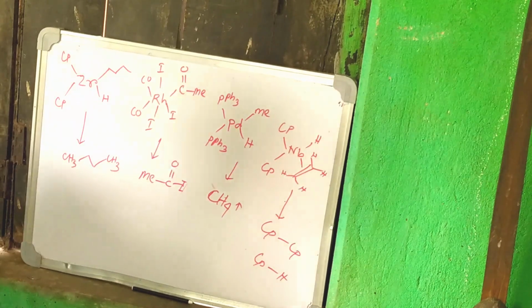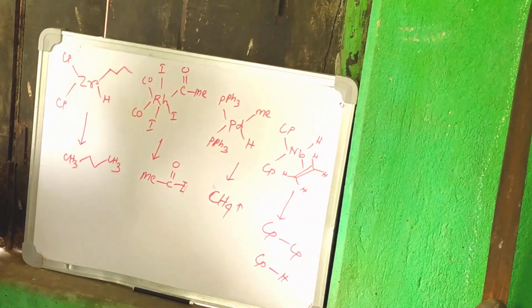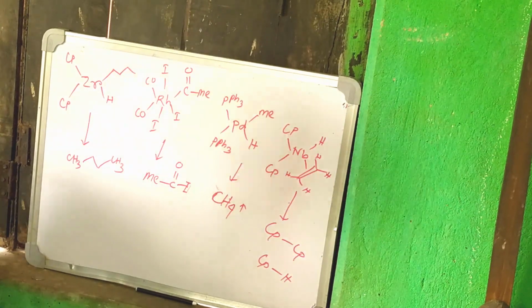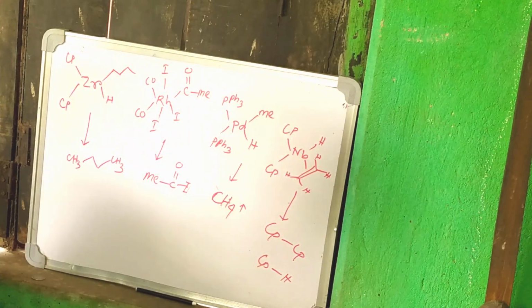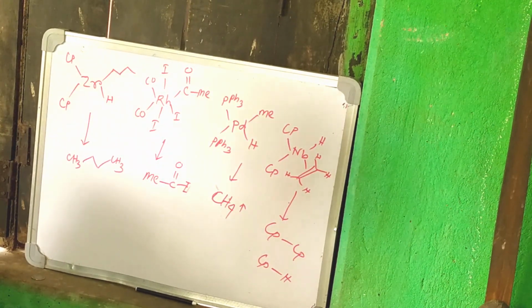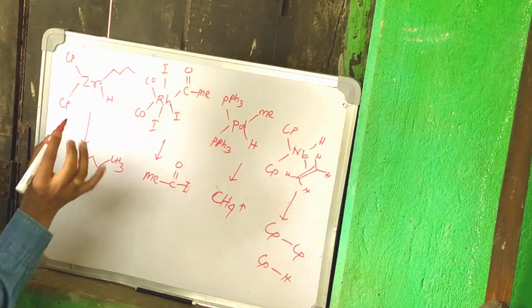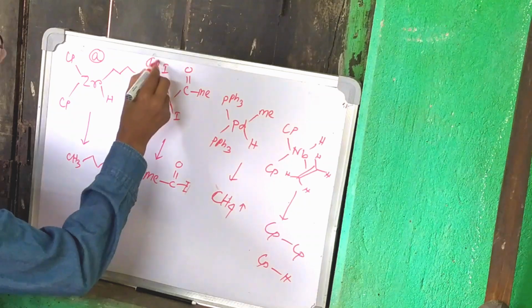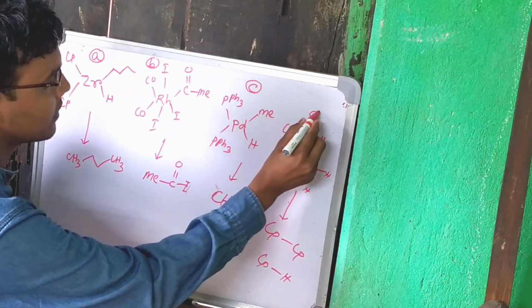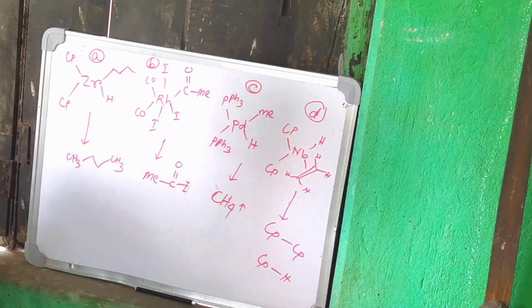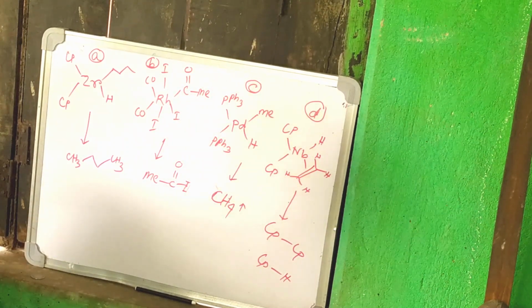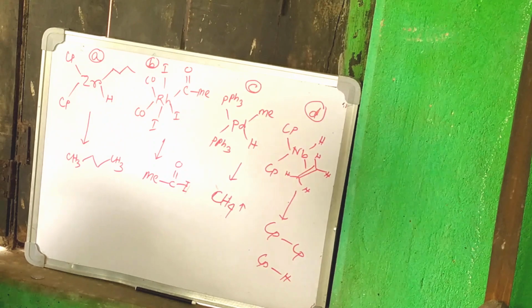So good morning, guys. The last day we have talked about the reductive elimination. Now today I want to discuss one problem regarding that reductive elimination. See, here 4 organometallic compounds are there: A, B, C, D. So the question is: which of the organometallic compounds does not undergo the reductive elimination?